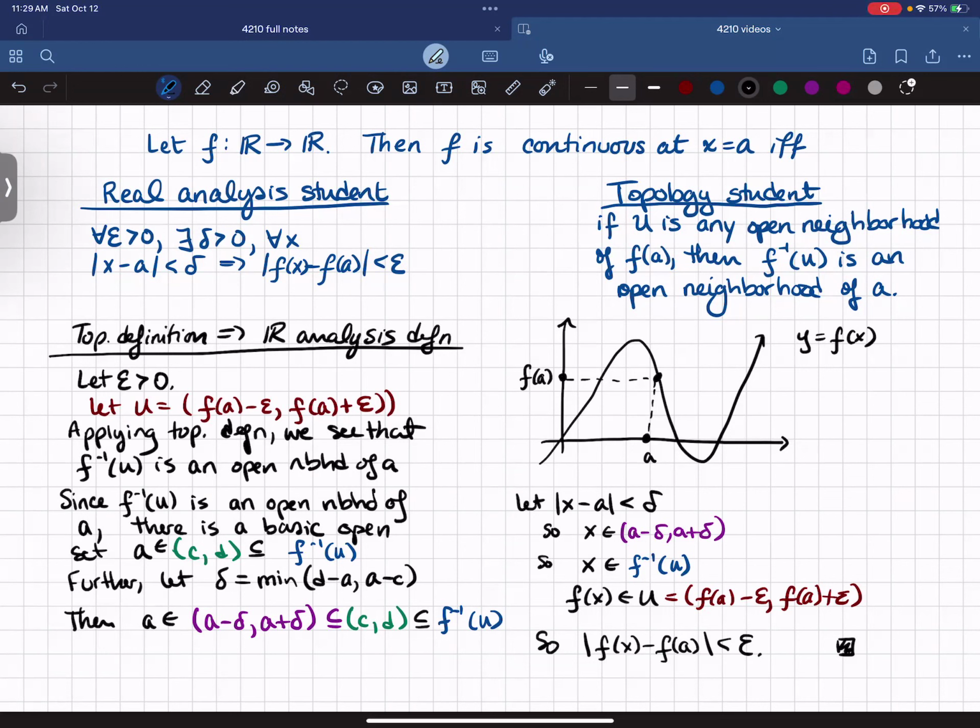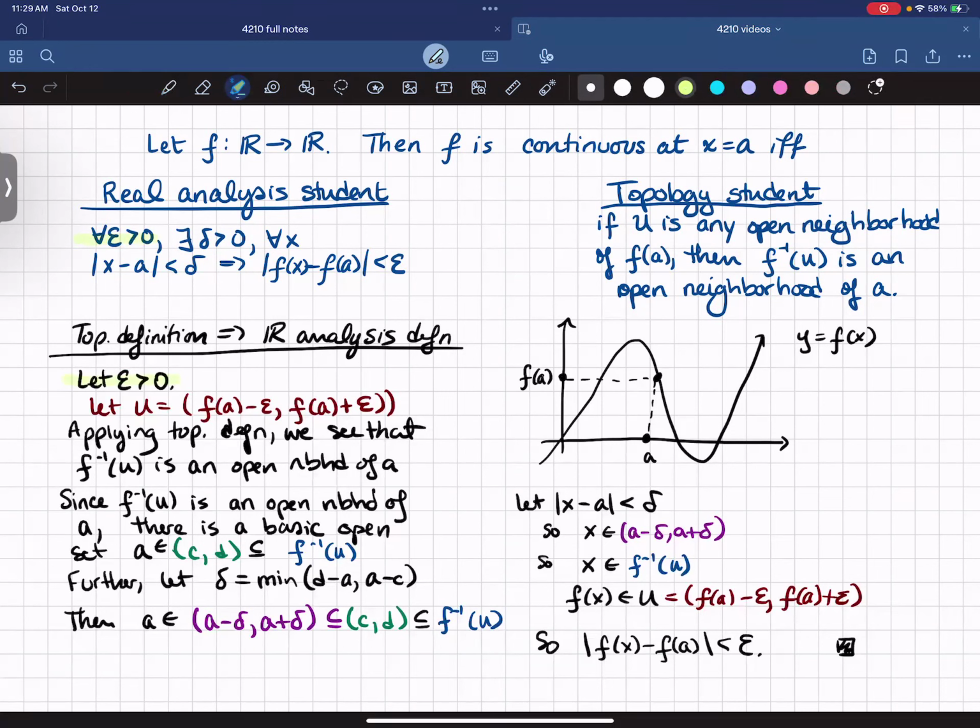Okay, so we are going to assume the topological definition of continuity. So suppose that f is continuous following this topological definition. We want to prove that f is continuous following the real analysis definition. So we have to do a real analysis style proof of continuity. In the real analysis style proofs of continuity, we always start by saying, okay, the definition says for all epsilon greater than 0. So we always start by saying let epsilon be greater than 0.